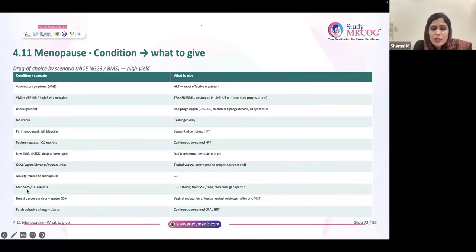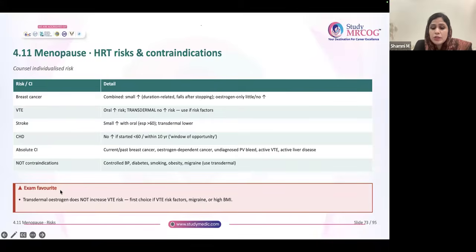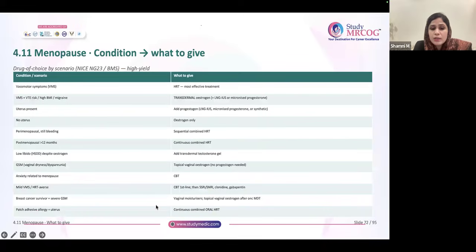Now, mild vasomotor symptoms, and patient is not ready for HRT. Mild vasomotor symptoms, patient is not willing or has aversion to HRT. CBT is the first line, then SSRI or SNRI. Then you can also choose clonidine, gabapentin, etc. But CBT is the first line. So if in the question you get mild vasomotor symptom, patient not ready for HRT, choose CBT as the first line. Remember SSRI, SNRI are always there.